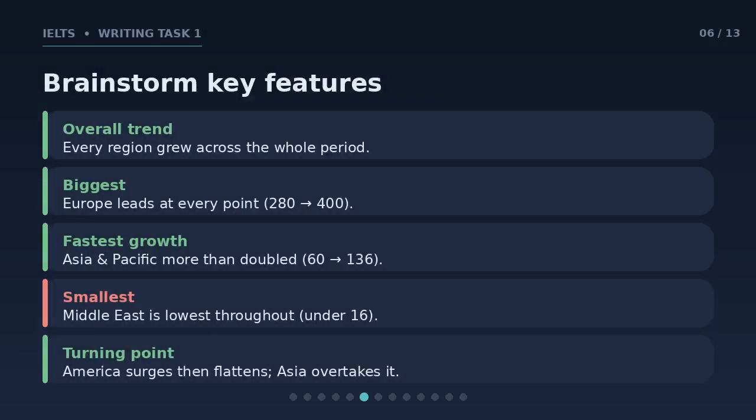Now brainstorm the features worth reporting. Overall, every region grew. The biggest is Europe, ahead at every point. The fastest grower is Asia and the Pacific, which more than doubled. The smallest is the Middle East, below 16 million throughout. And the turning point: America surges, then flattens, and Asia and the Pacific overtakes it by the end.